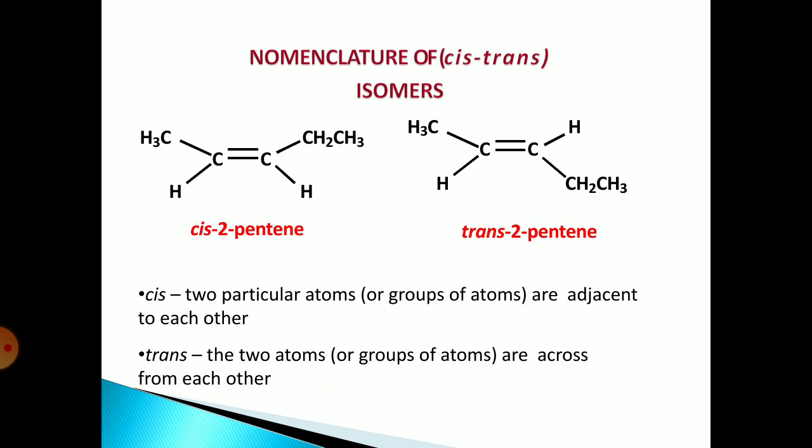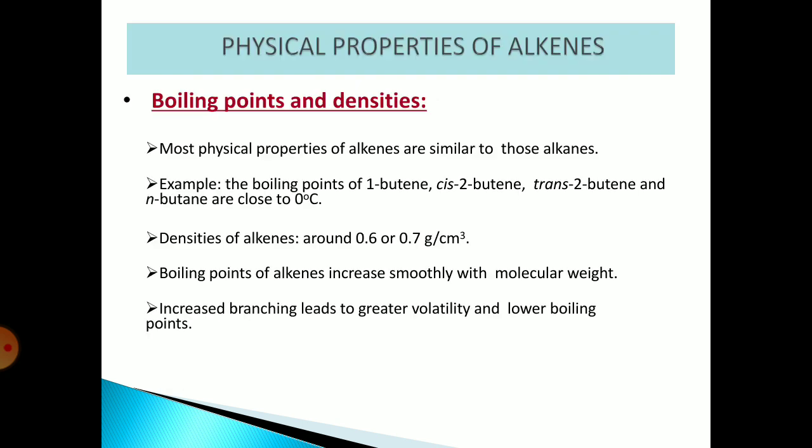Nomenclature of alkene isomers, that is cis and trans isomers. The cis isomer, as we know, is where two particular atoms or groups of atoms are adjacent to each other, and where the two particular atoms or groups of atoms are across the double bond, across from each other, it is known as the trans isomer.